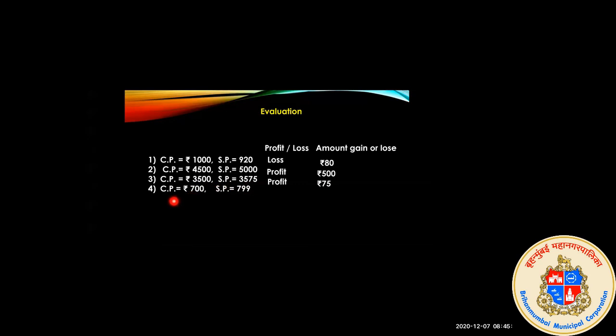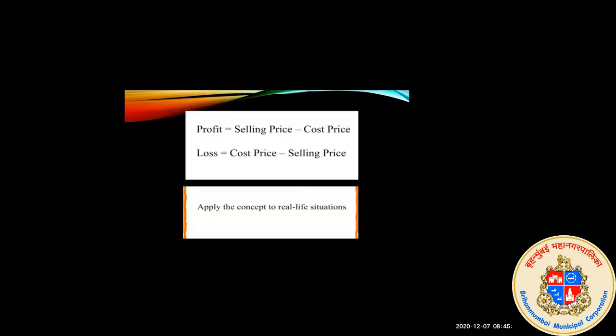Now next, last one. See the last one, who will answer first? Cost price is rupees 700 and selling price is 799. Profit. Yes, it's a profit. Very good. And how much is it? 99. Very good. All are experts.